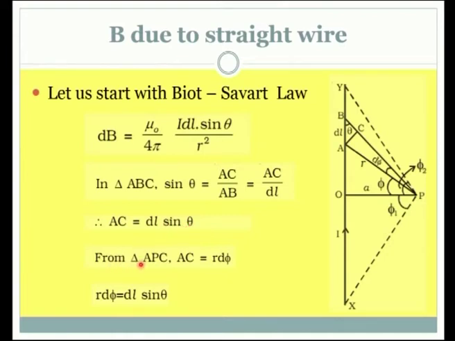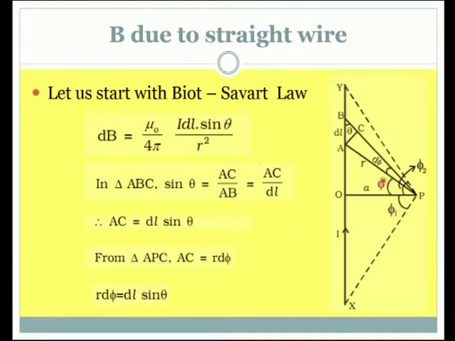And from another triangle APC, where is A here, P and the point C, we consider this triangle APC. AC is written as R d phi. So, we introduce one more angle phi.